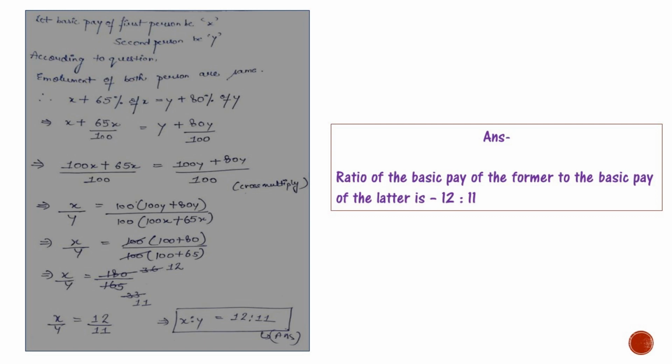Now we will cross multiply here. That becomes x divided by y equals (100y + 80y) divided by (100x + 65x), the 100 will be cut down. Now after simplification, we receive the value x by y equals 12 by 11, in the ratio 12:11. The ratio of the basic pay of the former to the basic pay of the latter is 12:11.